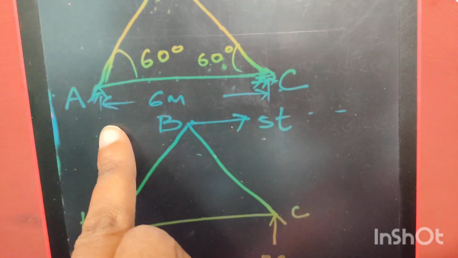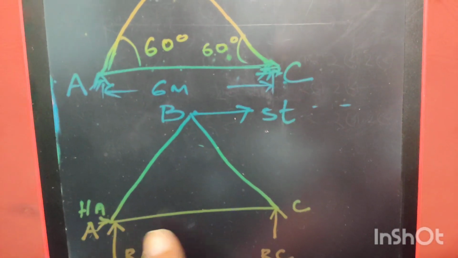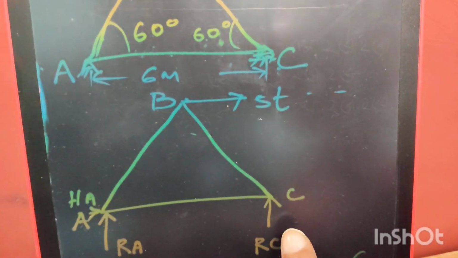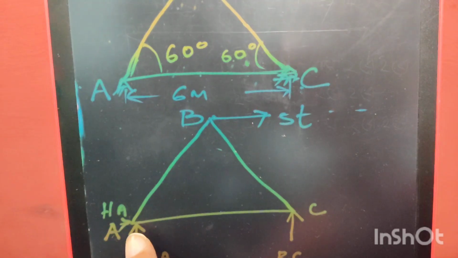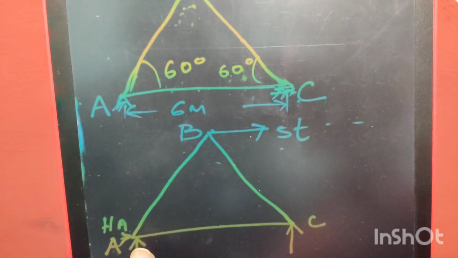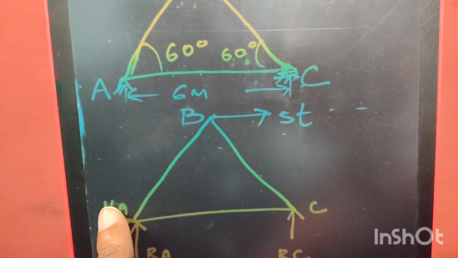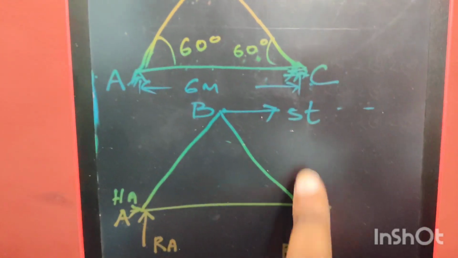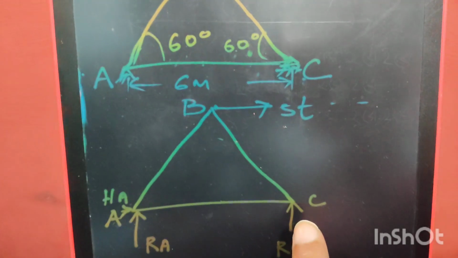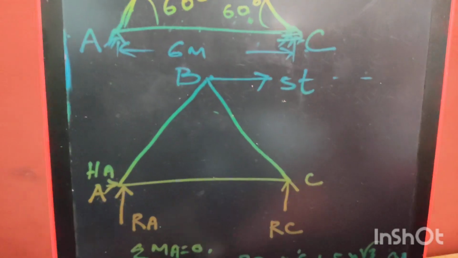We will determine the reaction at both end A and C under this horizontal load. So suppose reaction at this end is RA and at this end is RC, and the support at end A is hinge support and support at C is roller support. So there will be two reactions at this end, one horizontal reaction and one vertical reaction, and as this is a roller end C, there will be one reaction component and that will be RC, vertical reaction.